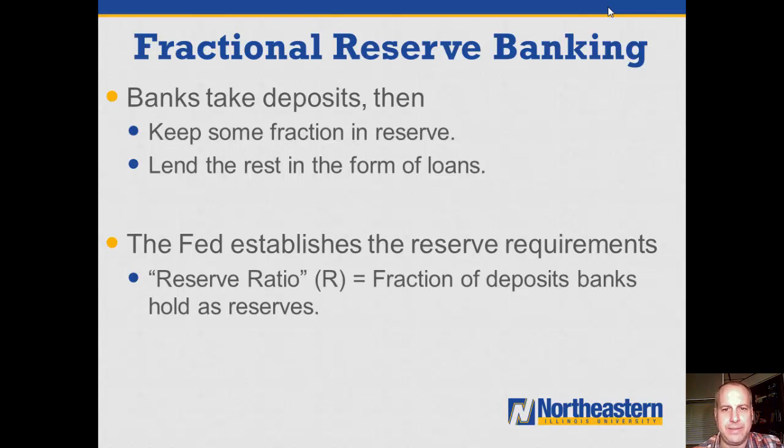So when I take my $100 to the bank and deposit it in my checking account, the bank doesn't keep the $100 in a safe somewhere. The bank loans most of it out in the form of loans and keeps some of it in the bank. Now, what the Fed does is it establishes the reserve requirements. The reserve ratio is the fraction of deposits banks hold on as reserves. So if this is, say, 10%, then the bank has to keep 10% of my deposit in the checking account.